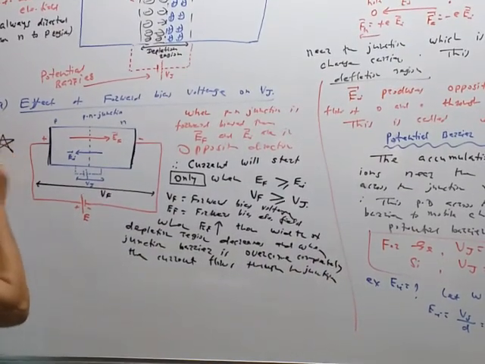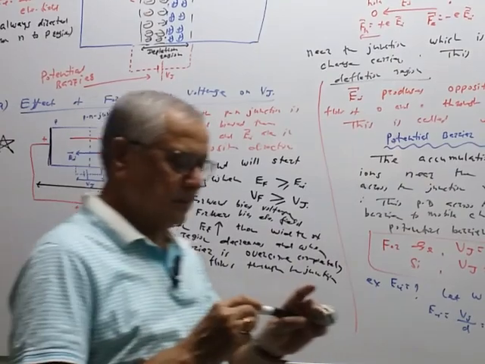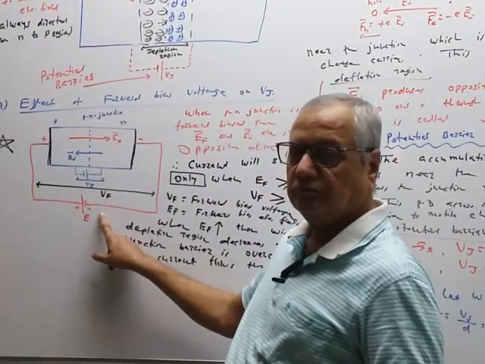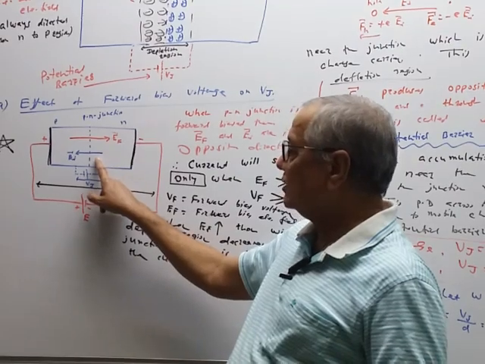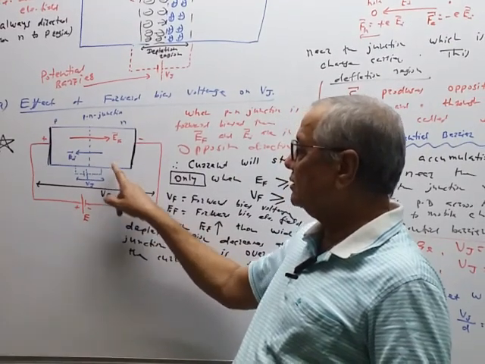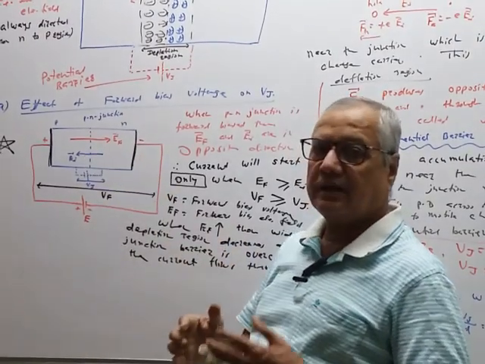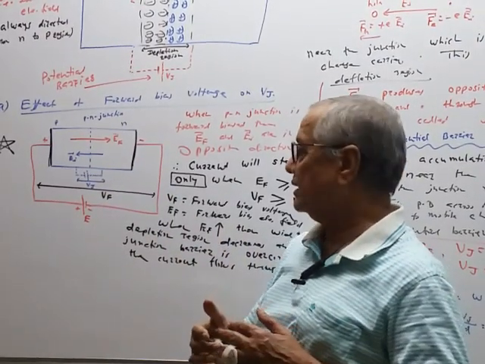So what is actually happening in the forward bias? This is the meaning. Without this battery, there is a junction barrier produced across the junction. This is junction barrier voltage, this is the internal electric field. They oppose the motion of the charge carrier.